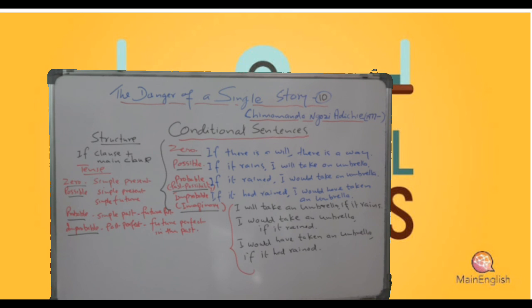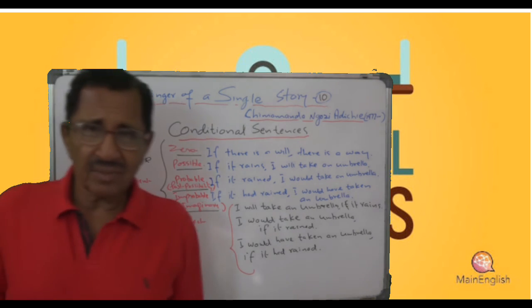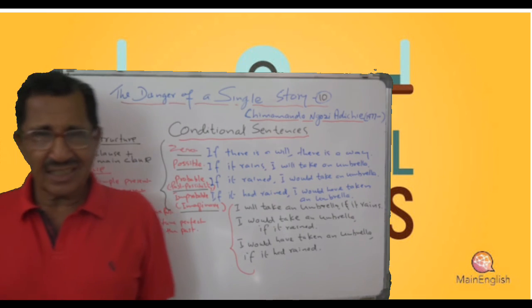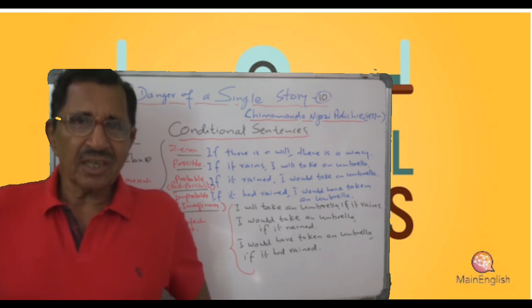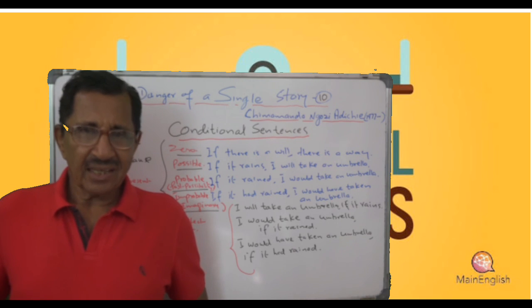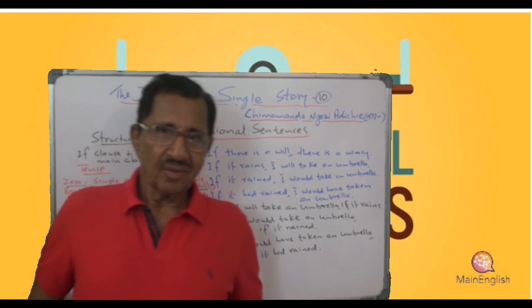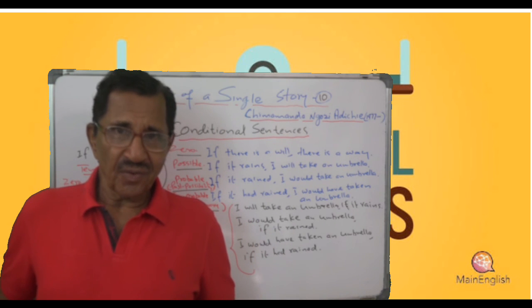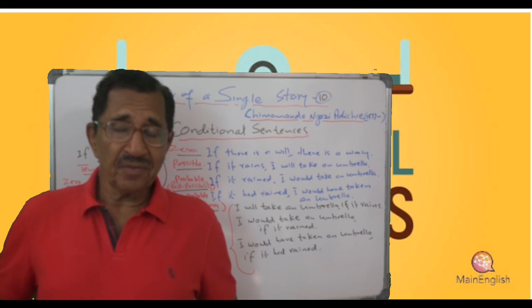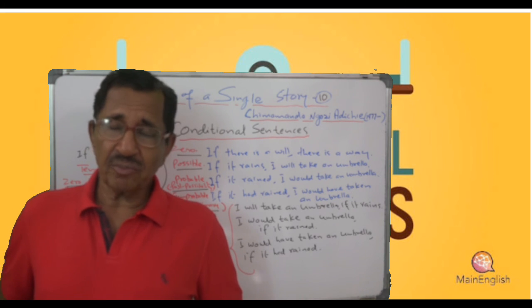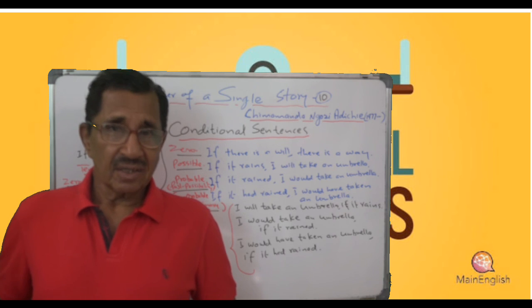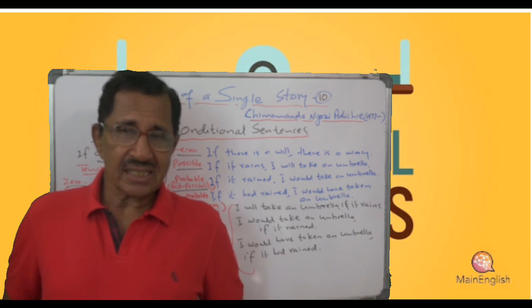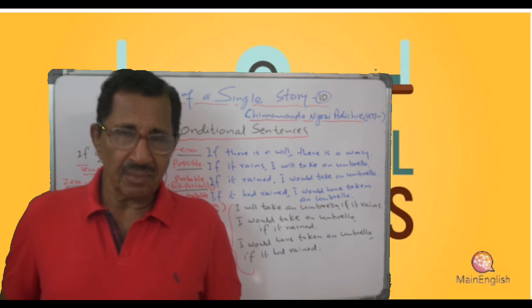Today I am sure that you are satisfied with zero condition. So once again, what does zero condition mean? Zero condition states facts, truths and habits. And what you have to look for is the form of the verb in the if clause and also the main clause. In both you will have the same tense, that is present simple. I think that I have made things clear to you.